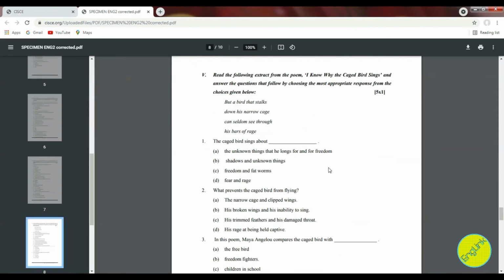The 5th one. Read the following extract from the poem. Now this poem is there in your course for semester 1. "I Know Why the Caged Bird Sings." And this stanza is taken from the poem.